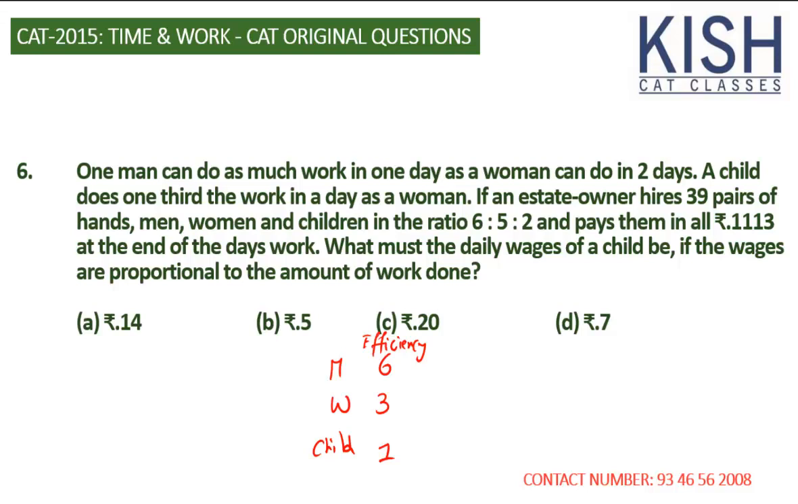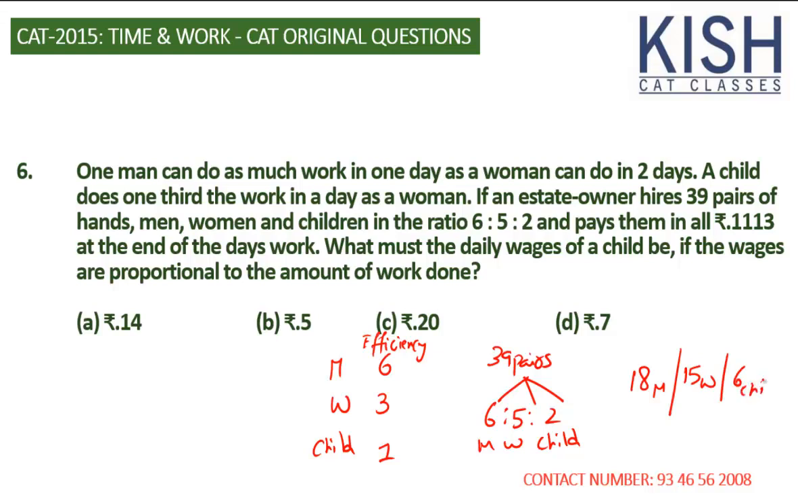Now, they have taken 39 pairs of hands in the ratio 6 is to 5 is to 2. So we have 39 pairs. It means that 39 persons must be distributed in 6 is to 5 is to 2 ratio. It's man, woman, and child. In such a case, 39 could be divided, and this is going to be 18 men, 15 women, and 6 children must be working. Yeah, it's 18, 15, and 6.